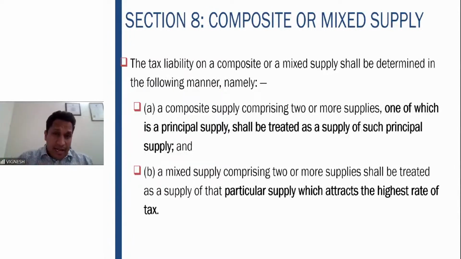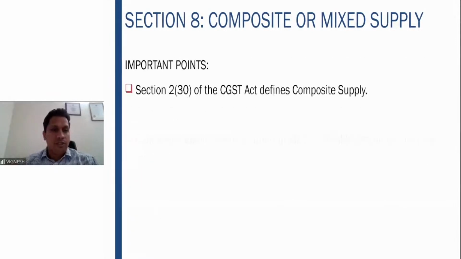So on this, what rate is to be applicable? All these are principal supplies in themselves. You cannot say this is incidental and that is principal. So in that particular situation, it is a mixed supply. And the rate which is applicable to the highest has to be taken for computing the tax liability. So the particular supply which attracts the highest rate of tax needs to be taken for the mixed supply.